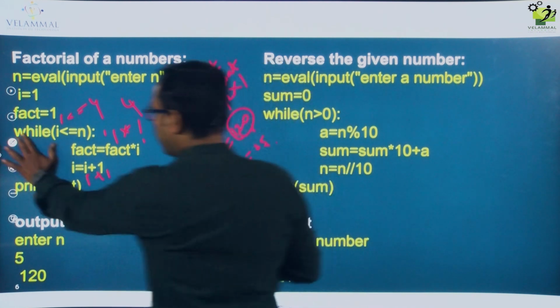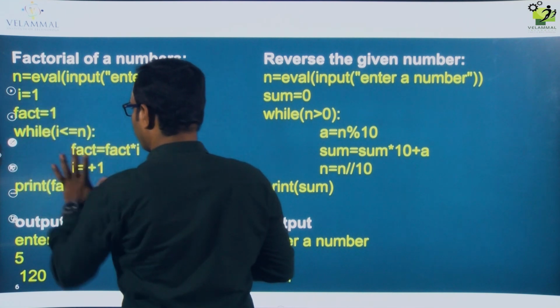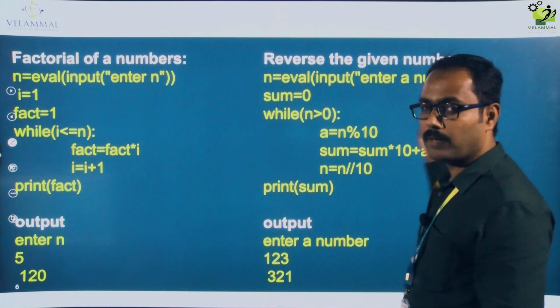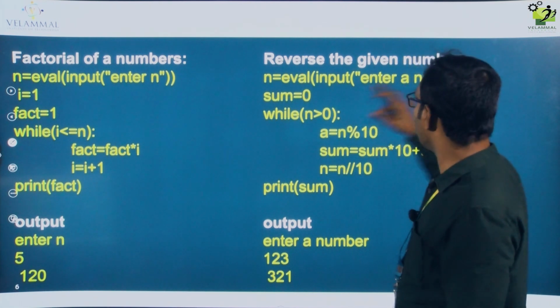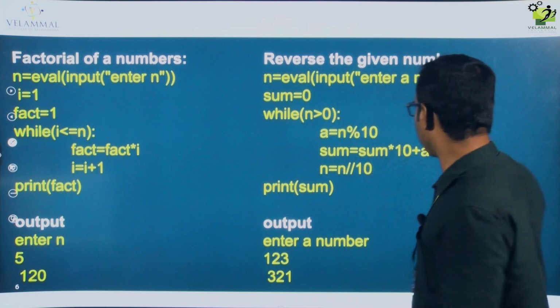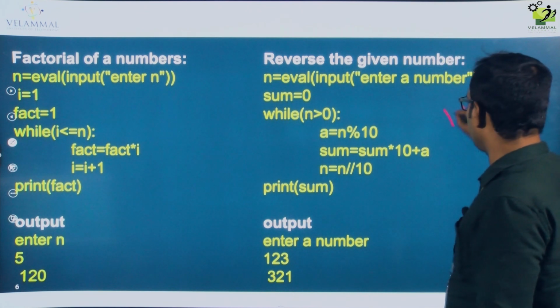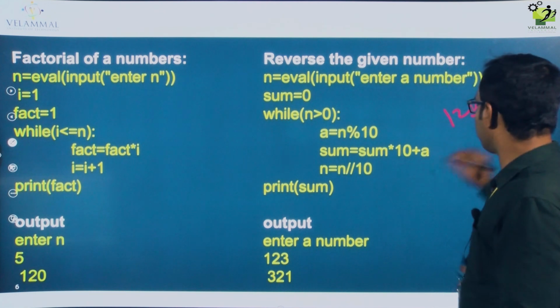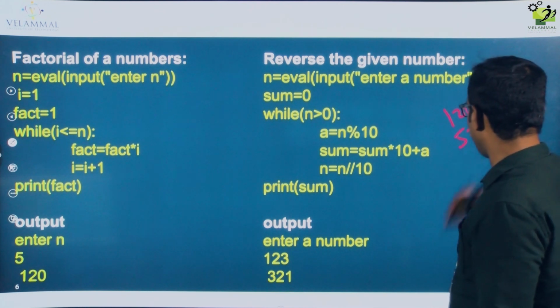So that is the answer. So this is another example using a while loop: reverse the given number. Reversing the given number is nothing but, suppose I give 125 as my input. I want to reverse this one, and when I reverse it, I will get 521.